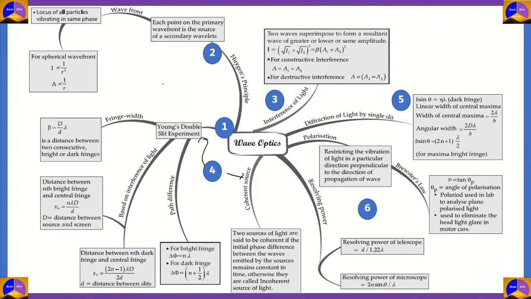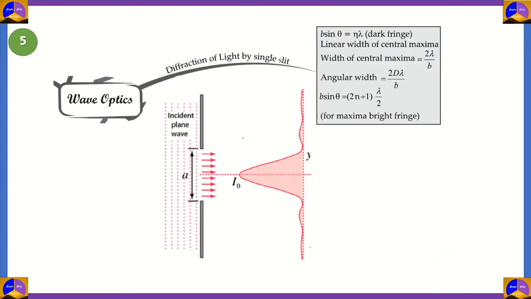Now that we've studied interference and the Young's double slit experiment, let's look at another phenomenon of light which is explained by the wave theory. And this time we only need one single slit. This is called diffraction of light. So what is diffraction?